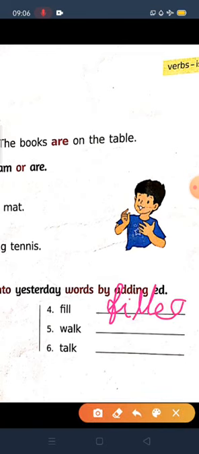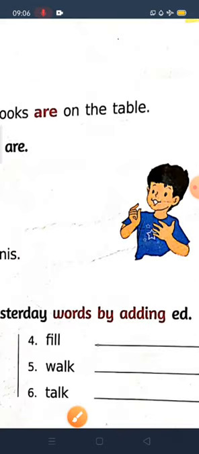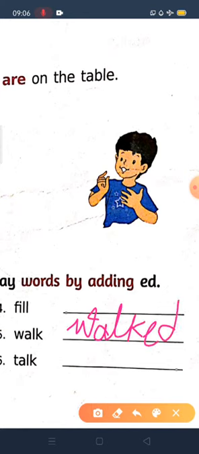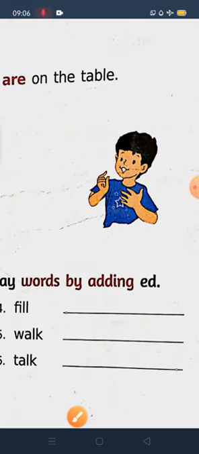Filled. Now walk, walked. Now talk, talked.